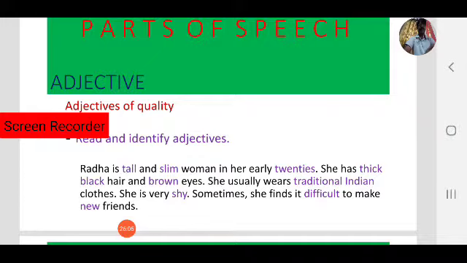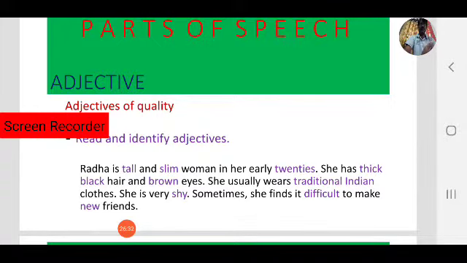These describe Radha, and thick and black describe Radha's hair. Next, brown describes Radha's eyes. Next, traditional Indian describes Radha's clothes. This gives more information about Radha's clothes.